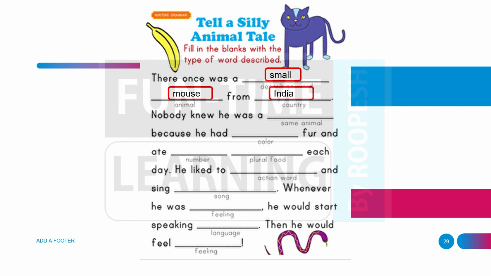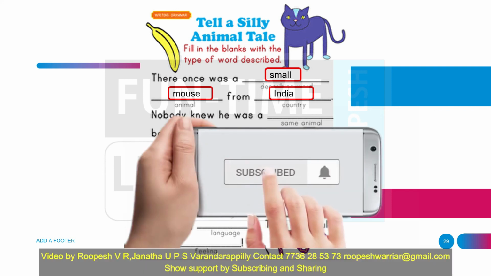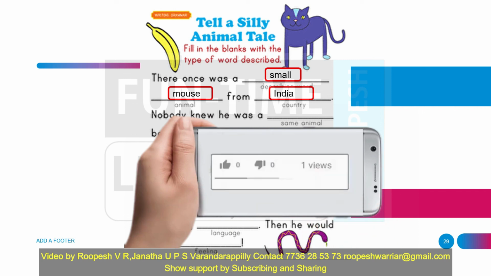Nobody knew he was a mouse because he had color. You can write the name of a color here, violet or any other color that you like. And once you write these words completely, you will end up with a funny story. And I want you to write the story, complete the story with all these words, and send your story to me once you have completed it, and try to make it really funny.